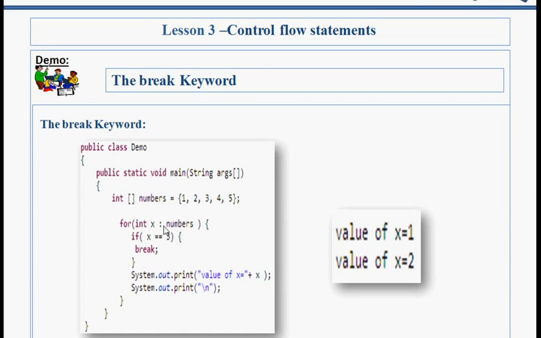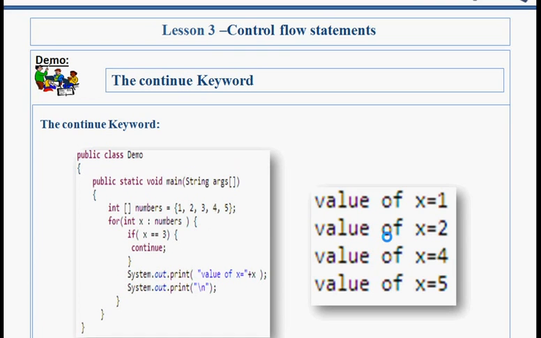For the first time the value of x is 1, so it will skip this statement. That is, if x is equal to 3, this condition is false, so it will come to here and print the value as 1. This is a statement for new line, and again the value of x will be 2. Again this statement will be skipped, and then it will print the value as 2. Now if x is equal to 3, it will come here, break that loop, and we will get the output 1 and 2 only.